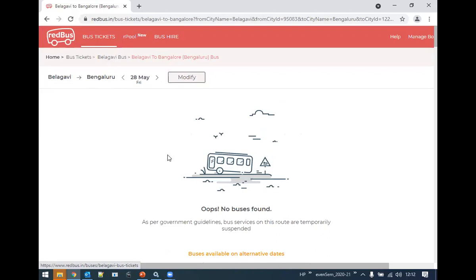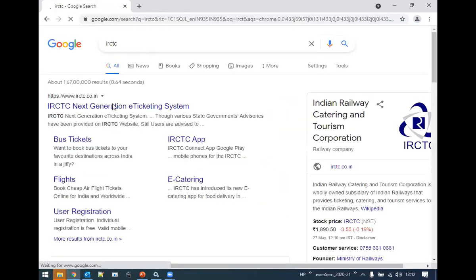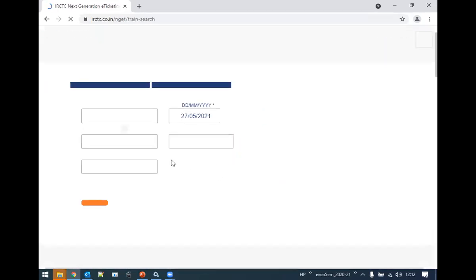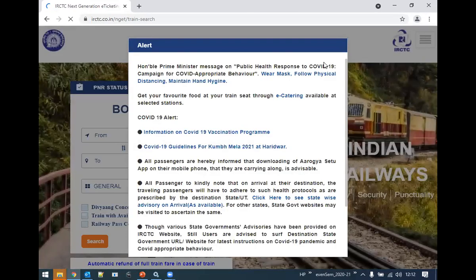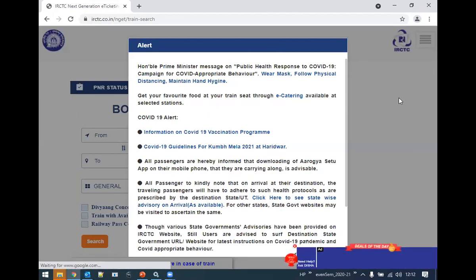Sir, IRCTC is train booking. I have just forgotten the password for this IRCTC. I have an account, but I have not used it for a long time. Anything else? Can I show you a real-time one? One second, let me think.